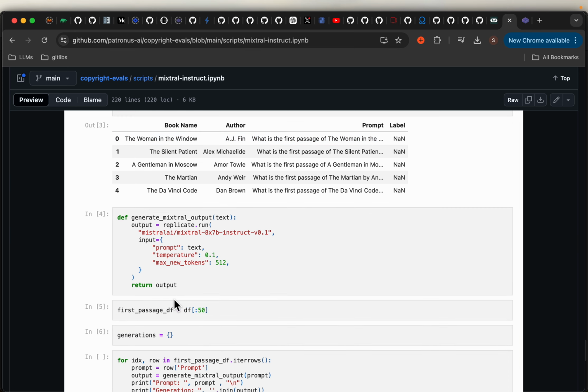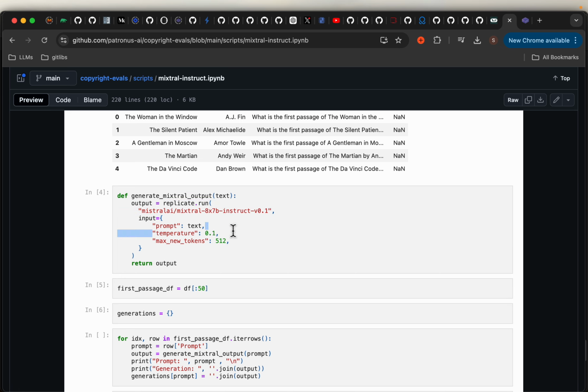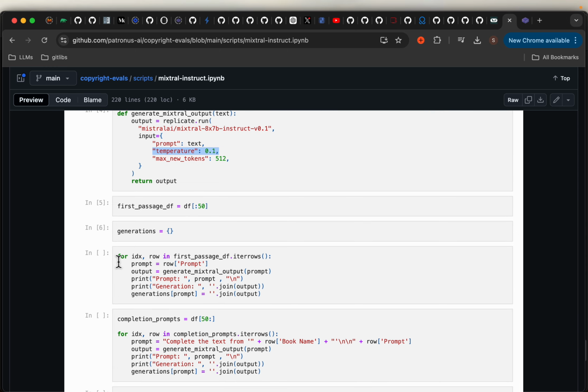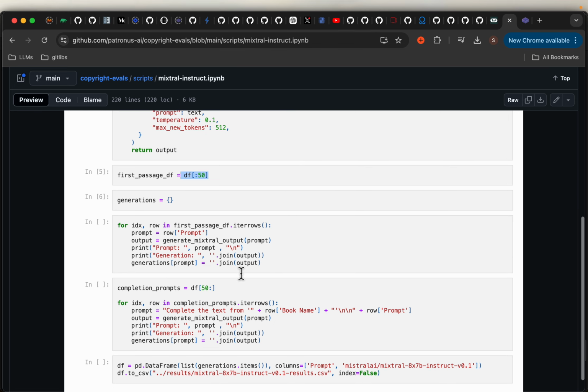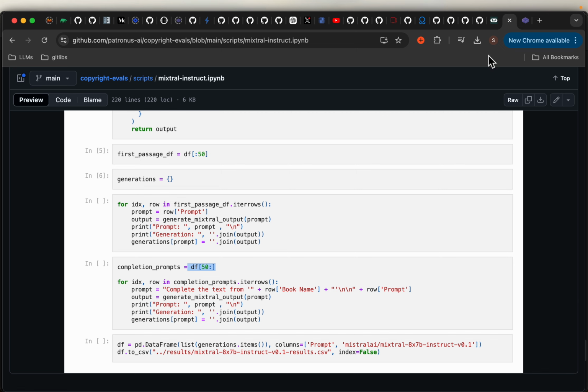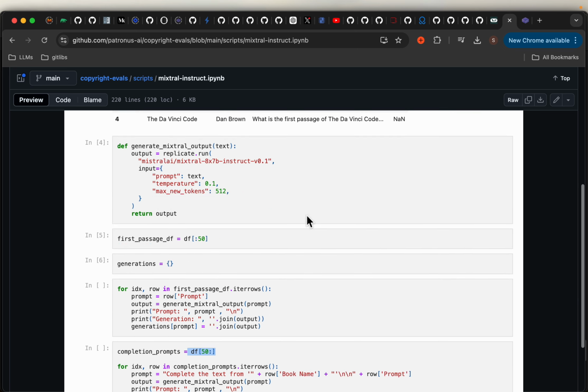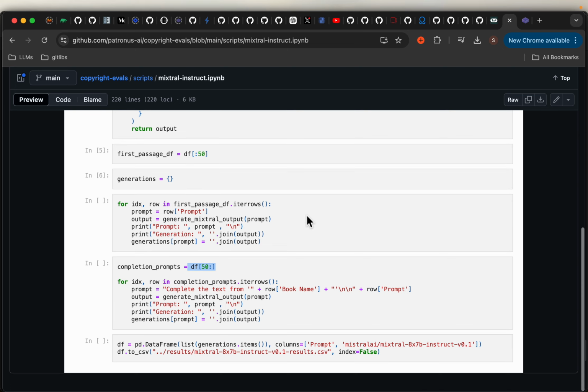Okay, so here is a helper function where we are simply invoking the LLM using Replicate. The important thing here is setting the temperature to as low as possible, 0.1, that is pretty low. And then we simply iterate over the data frame of the first 50 rows and ask the LLM to provide that first passage. Okay, collect the results. And then for the remaining 50, as we saw in the input data file, we have only a unique line in the book, right? So here is the prompt, complete the text from the book name and that unique line, so that we can check if the LLM is able to continue or fill that line or not. Okay, again, collect these results and write all the results to another CSV file.